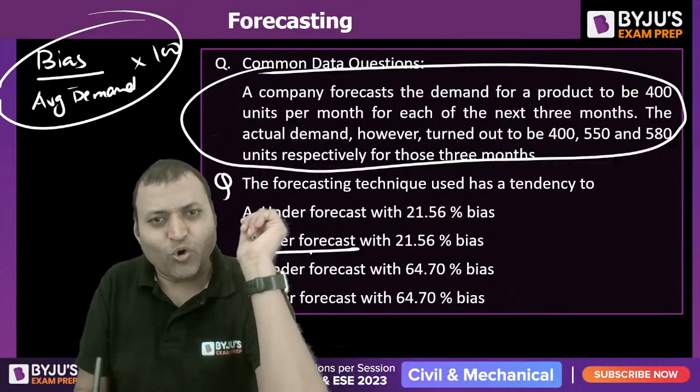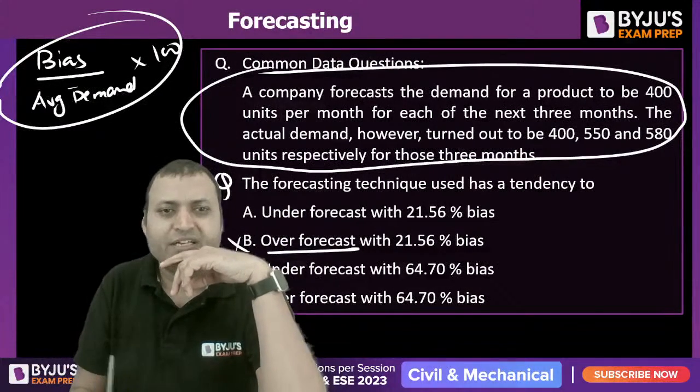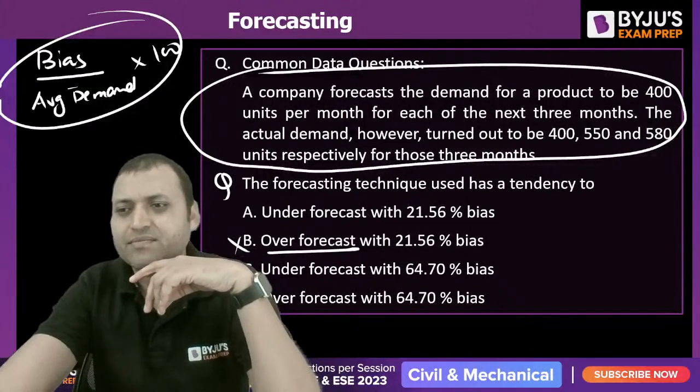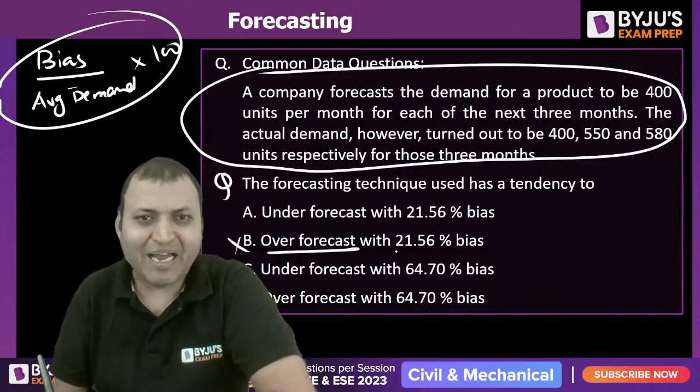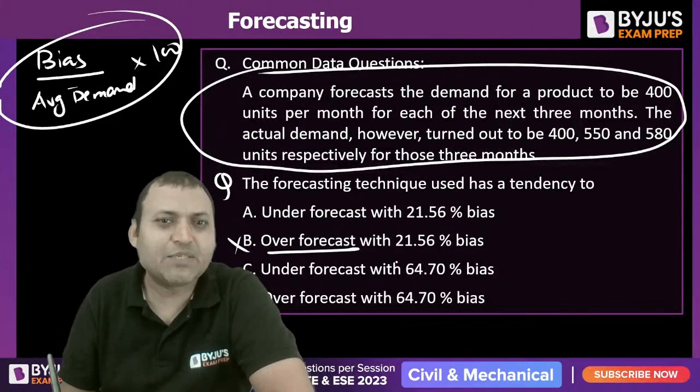So it is not over forecasting. What is the correct answer? It will be under forecasting because bias is positive.